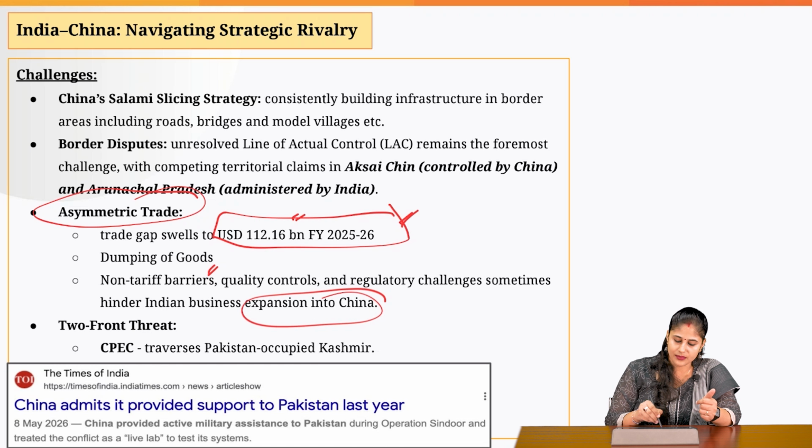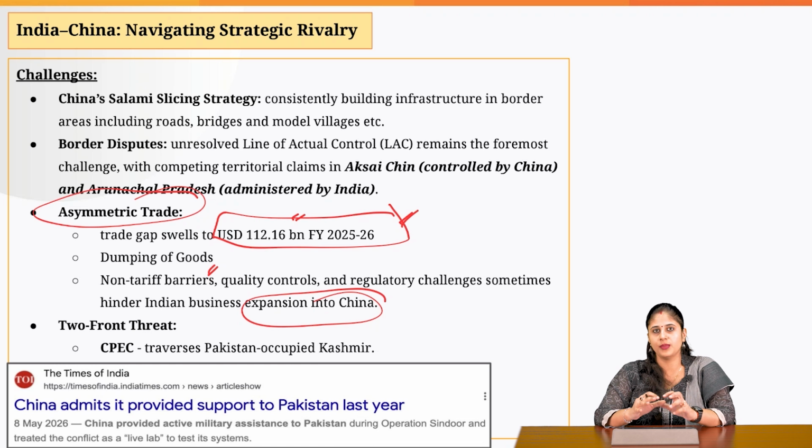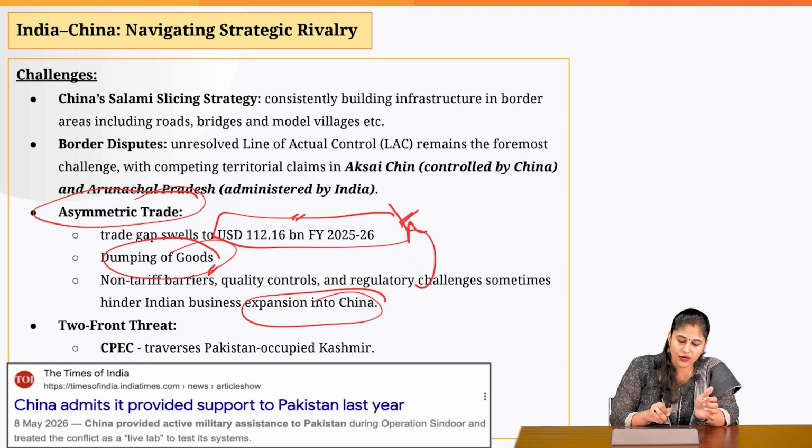And that is why when it comes to the exporters from India, they are not able to export more to China, and that is the reason we have a huge trade deficit. Another problem is dumping of goods.